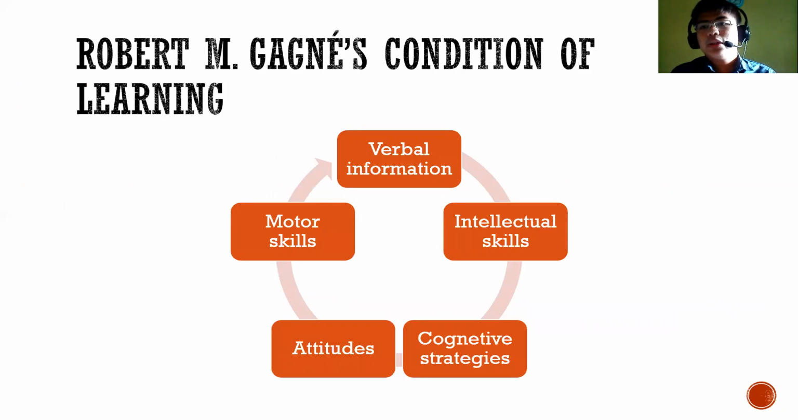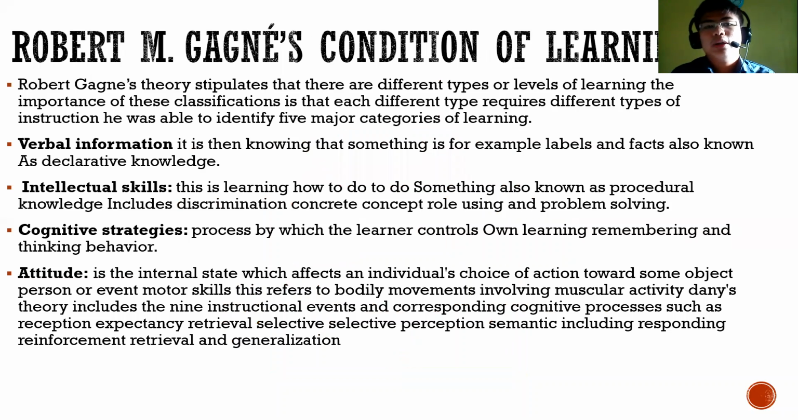So another theory for this lesson is Robert Gagne's conditions of learning. Robert Gagne's conditions of learning is divided into five essential parts. Number one is verbal information. The next one is intellectual skills. Then the cognitive strategies, attitudes, and motor skills. So let us expound on each.